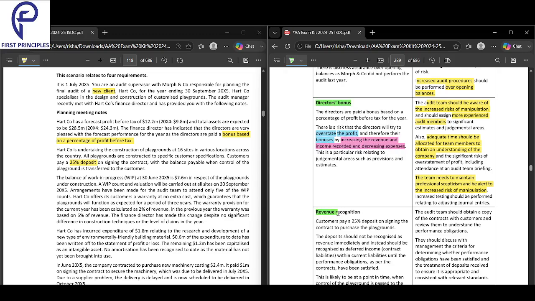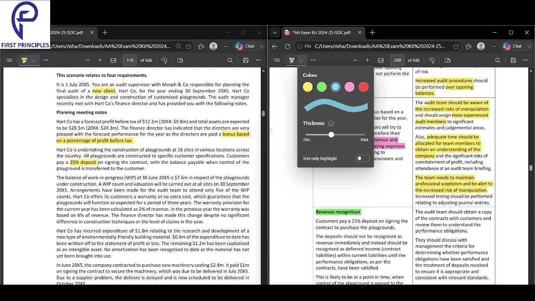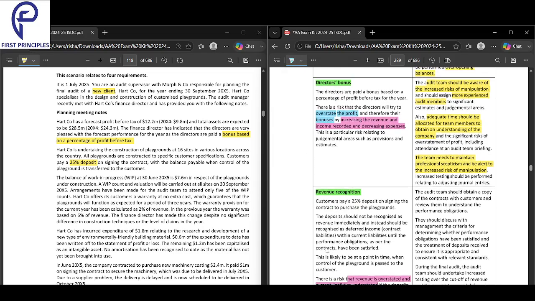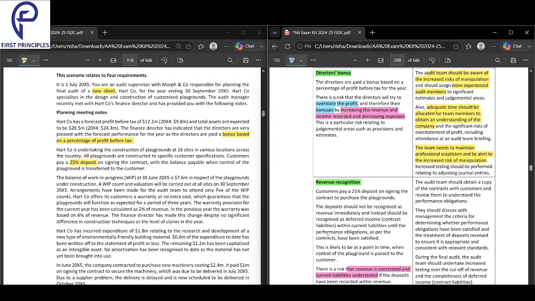Okay, so what is the risk? Revenue recognition is a risk. We understood what the risk is. Next, why is it a risk?